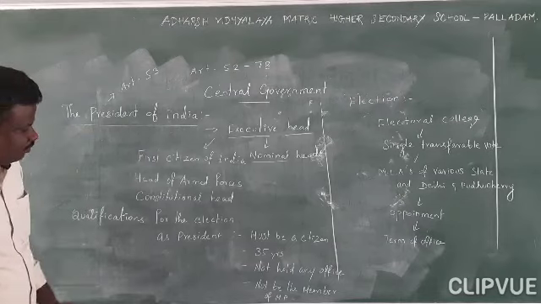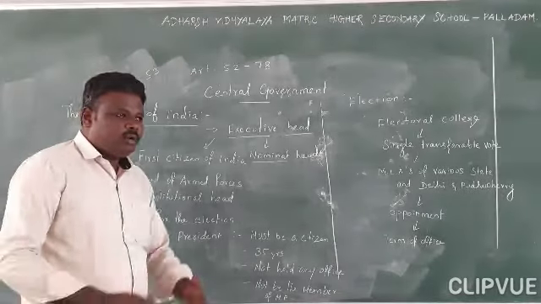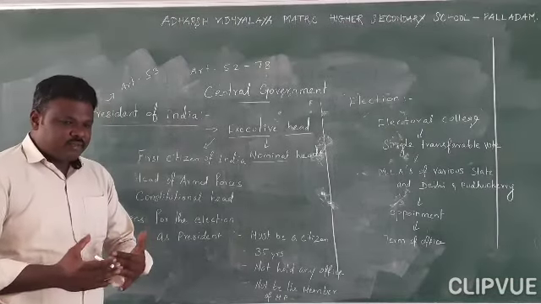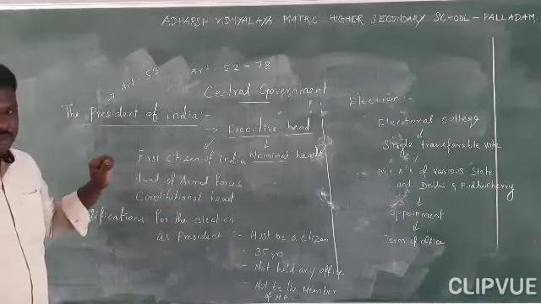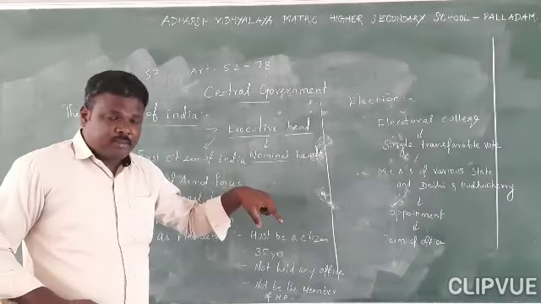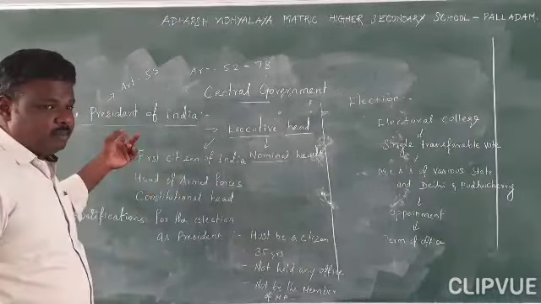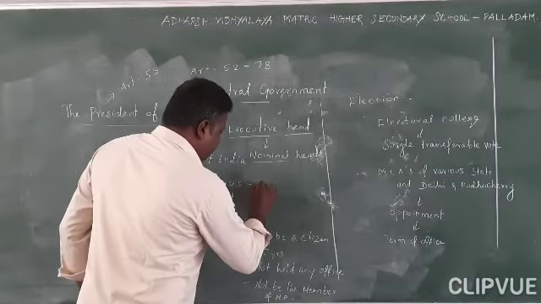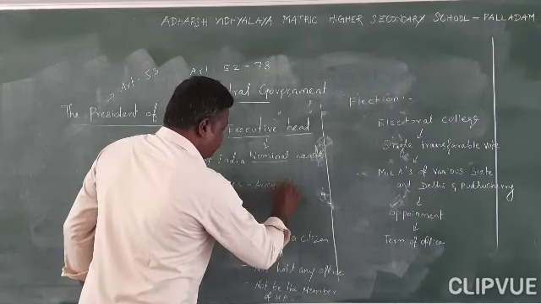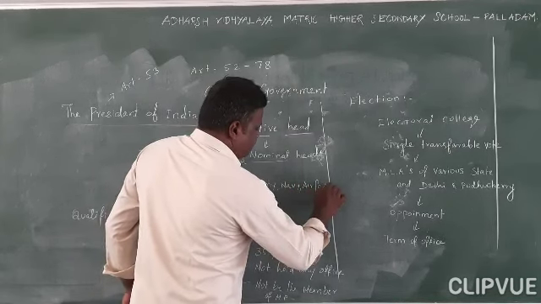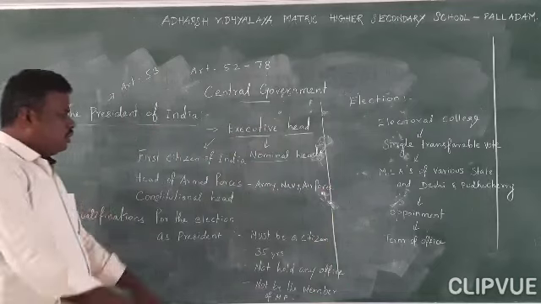Now I think you know very well the problems of neighboring countries or enemy nations. Whatever it may be, when a problem arises, who will take the first action? That is the President, okay, not the Prime Minister. The President can consult with the Prime Minister or the Prime Minister can consult with the President, but the announcement is given by the President. So he is the head of the armed forces like Army, Navy and Air Force. The Supreme Commander of the Armed Forces is the President of India.